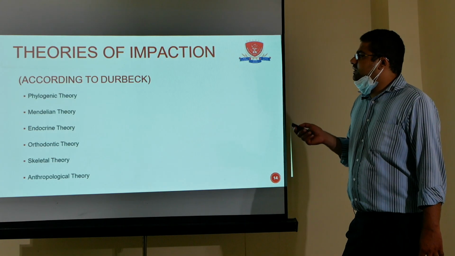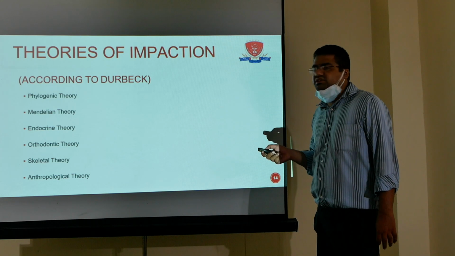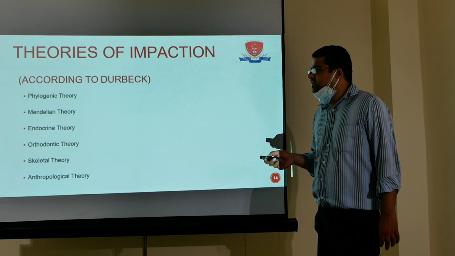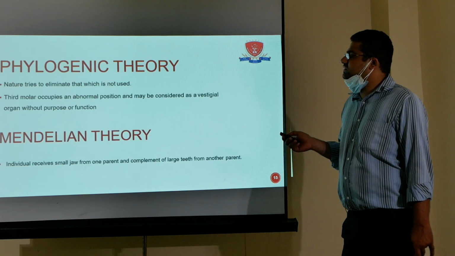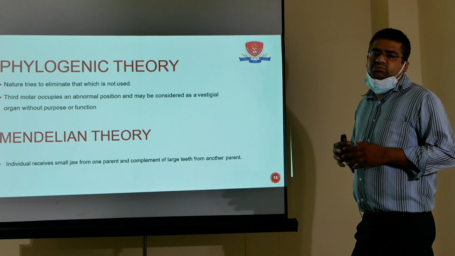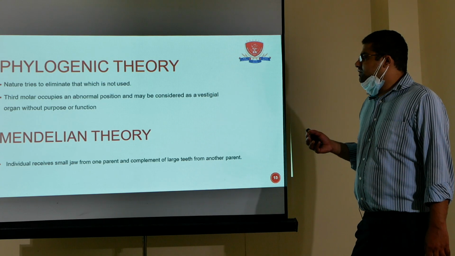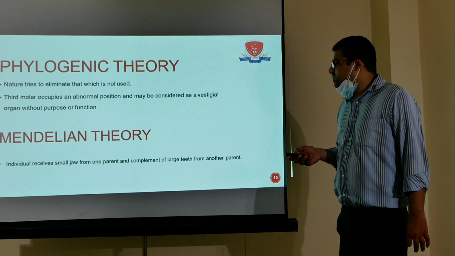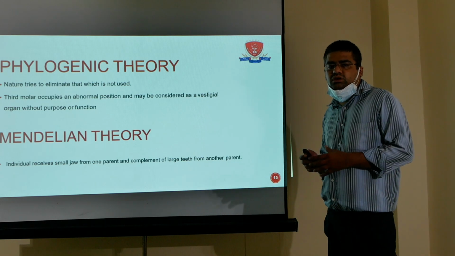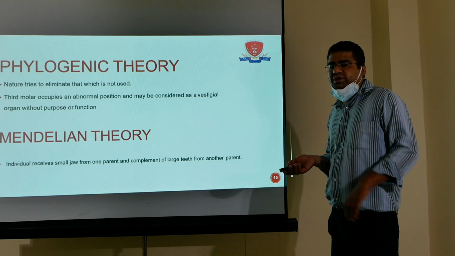Theories according to Durbach: phylogenetic theory, Mendelian theory, endocrine theory, orthodontic, skeletal and anthropological theories. Phylogenetic theory says that nature eliminates vestigial organs. Then Mendelian: as individuals receive a small jaw from one parent and a different one from the other, in the next generation the jaw becomes smaller and there is insufficient space, so impaction occurs.